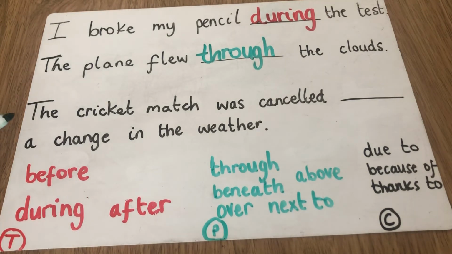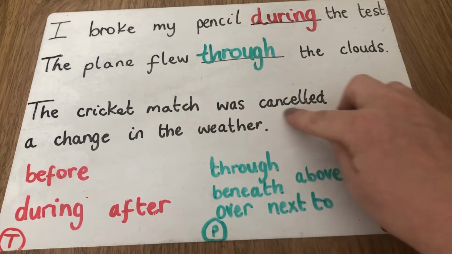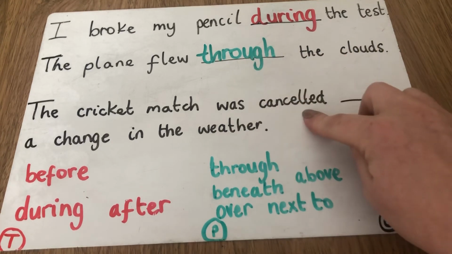So the next one we've got, the cricket match was cancelled. Something needs to go in here: a change in the weather. Okay, so remember, something has to happen for something else in this situation. So the main subject is the cricket match was cancelled.